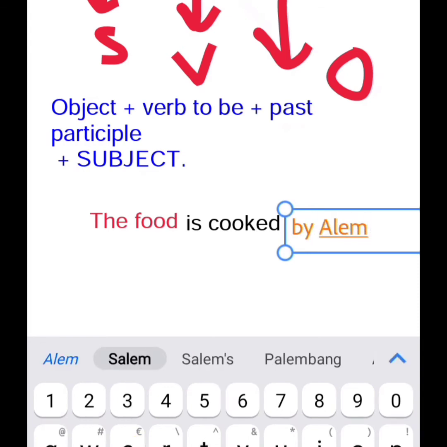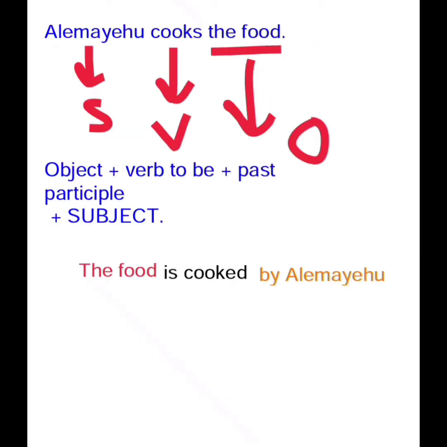We always need to say by. We put the word by before the subject, to mean done by someone. So the food is cooked by Alamayo. So this is how we change simple present tense, which is an active voice, to passive voice.